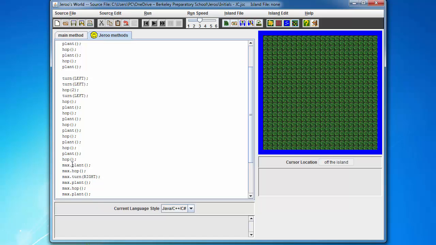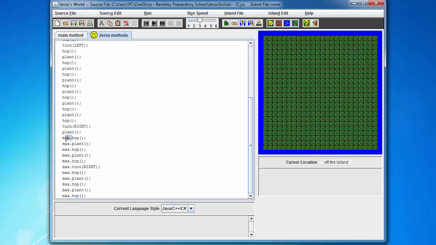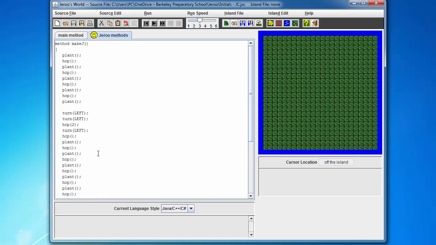Now all these individual actions, these plant and hop, plant and hop, plant and hop, all that stuff, those are individual actions that create a behavior. And the behavior I'm creating is the letter J. Okay? Now it could be anything. I could say, you, Mr. Student, please go outside the door. That's the behavior. You standing, walking to the end of the hall or into the room, and going outside the door. That's the behavior. Each individual step to get there, those are the actions you must take. So as you can see, here are all the individual actions to make the letter J.